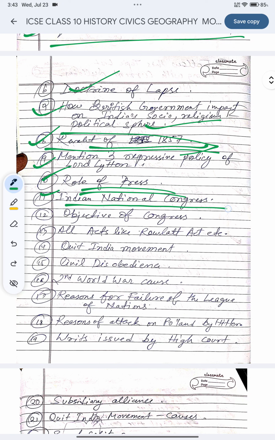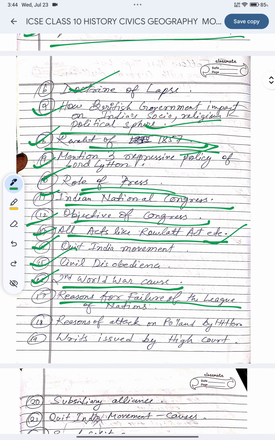Eleventh, the Indian National Congress, very important. Objectives of Congress, and all acts like the Rowlatt Act, yes, important. Quit India, very, very important. Civil Disobedience, very, very important. And all the World Wars, like the causes of the Second World War. What are the causes behind the Second World War or the First World War?